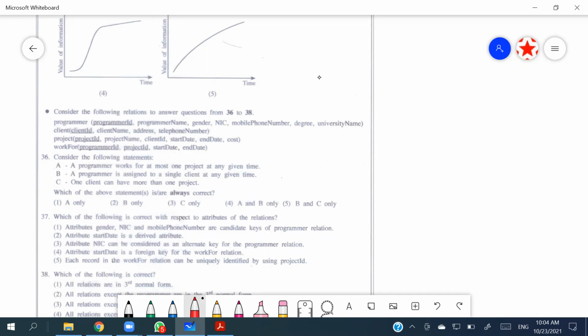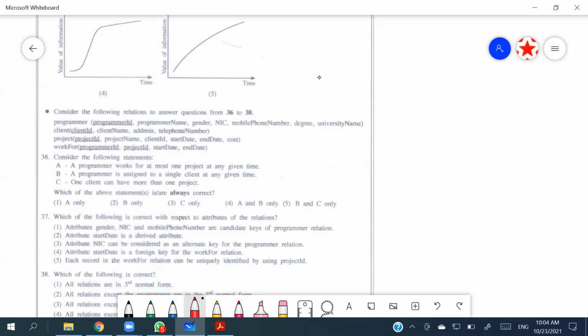Programmer: program ID, program name, gender, NIC, mobile phone number, degree, university name. Client: client ID, client name, address, telephone number. Project: project ID, project name, client ID, start date, end date, cost. Work for: program ID, project ID, start date, and end date. Consider the following statement. A programmer works for at most one project at any given time.